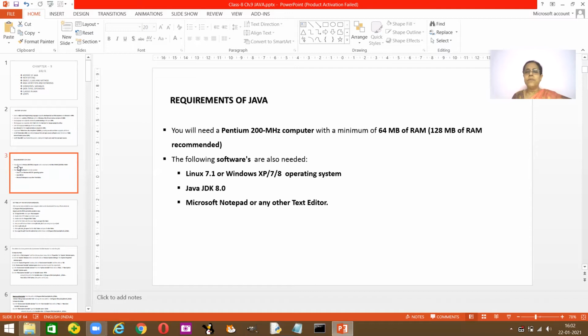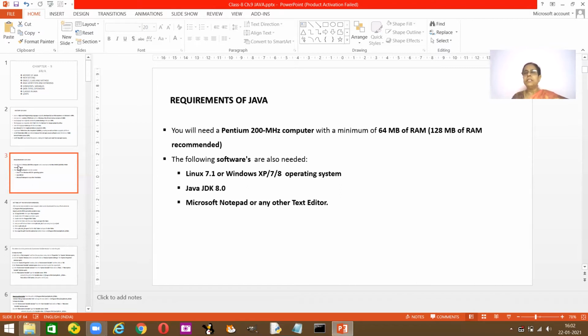Now let's see the requirements of Java. What do we require for this Java programming language? First of all, you need a Pentium 200 megahertz computer. Next, you need a minimum of 64 MB of RAM. Actually, 128 MB of RAM is recommended because sometimes you have different versions which require more space. So 64 MB to 128 MB of RAM is recommended.